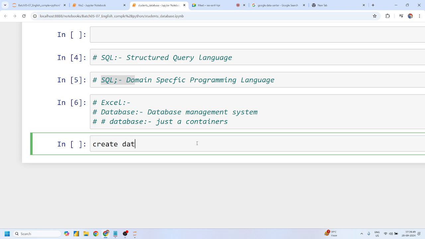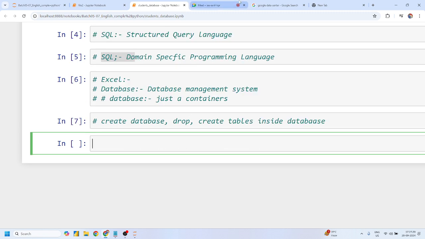You can create a database, you can delete a database, you can drop a database, you can create tables inside a database. To call all these tasks, you should have some management system, and that management system is called a database management system. It's just a software which allows you to communicate with the database. Can I say this, Pradeep sir? Yes or no? Yes, sir.